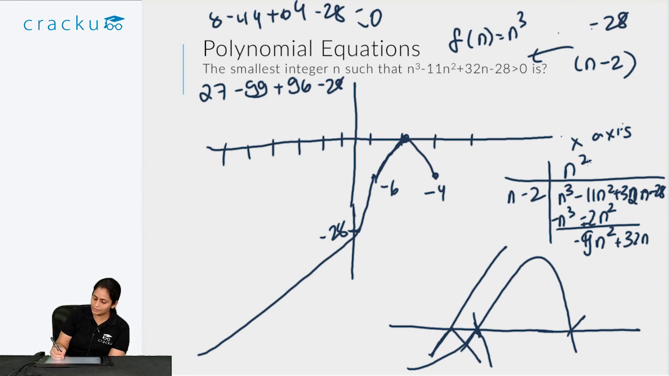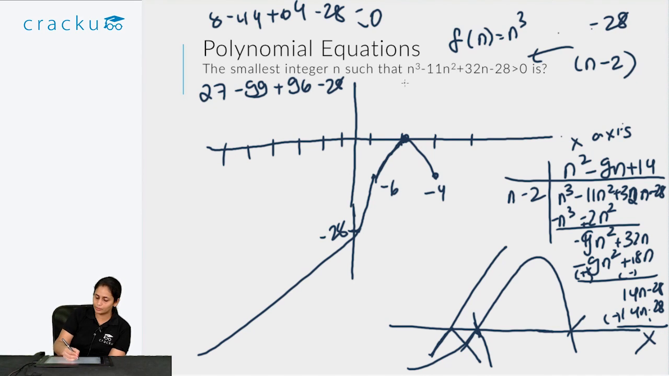Now to remove this I will say minus 9n. So I get minus 9n square plus 18n. So I get 14n minus 28. So I get plus 14. So I get n square minus 9n plus 14. I get then 14n minus 28 minus plus. So I get no remainder.